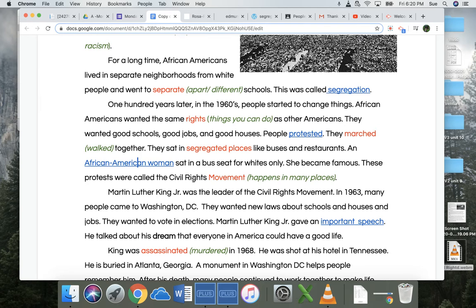Civil rights, rights, remember those are things that you can do. Civil means the government lets you do it, right? So civil rights means what the government will let you do. And movement means, in this case, it happens in many places. So, for example, with George Floyd being murdered, that brought many people out to protest in Minneapolis, but it didn't stop in Minneapolis. It went all over the country and all over the world. So, movement means that it happens in many places.